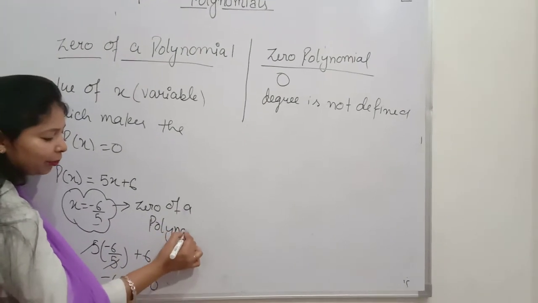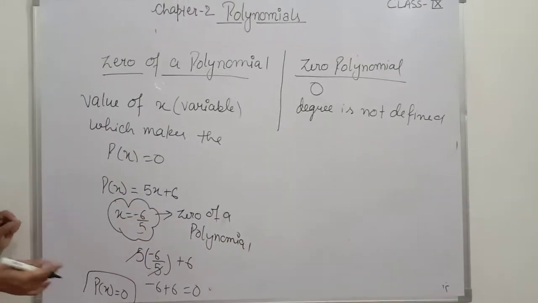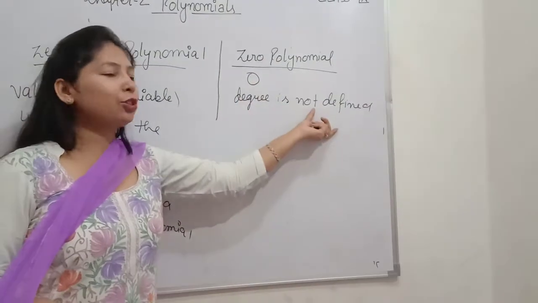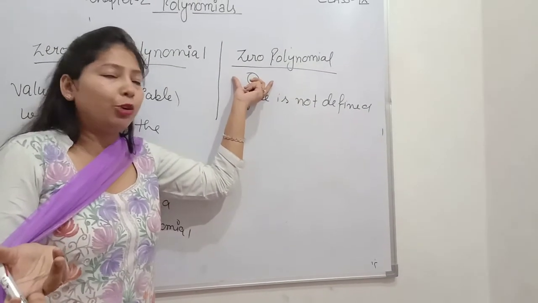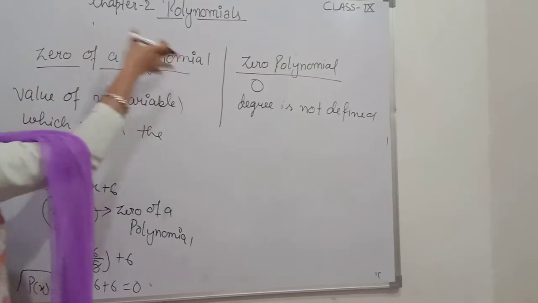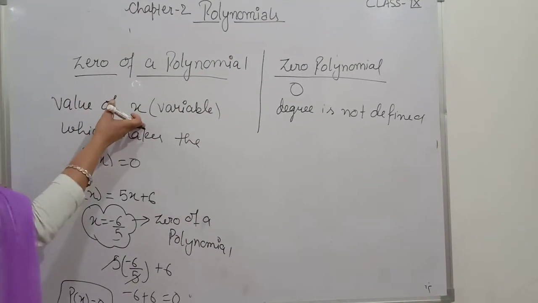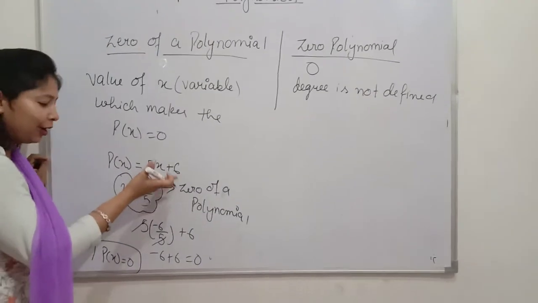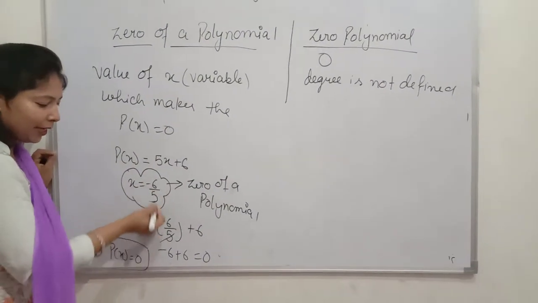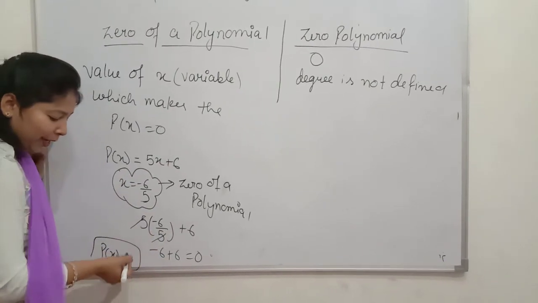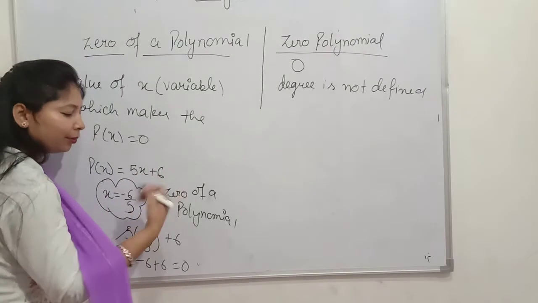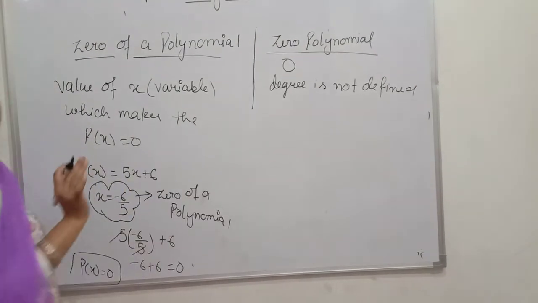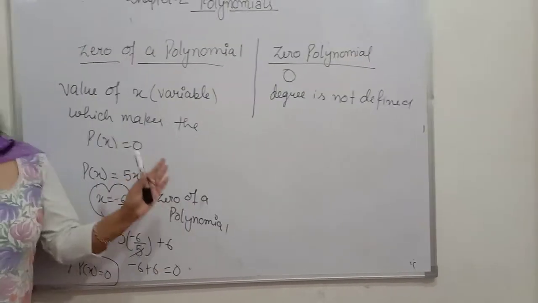Hope this concept is clear to you. What is the zero of a polynomial and what is the zero polynomial? Zero polynomial is zero, its degree is not defined, and we can say zero is the zero polynomial. ठीक है? Now what is the zero of a polynomial? Zero of a polynomial is the value of x which makes the polynomial zero. Example, मैंने एक polynomial लिया और एक x की वैल्यू ली, minus 6 by 5, इसमें सब्सटीट्यूट किया, it makes the whole polynomial zero. Hope this concept is clear to you.